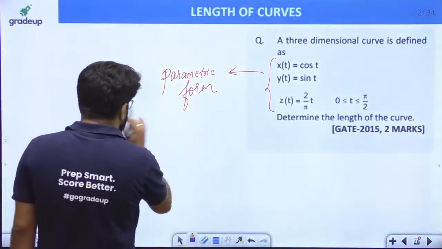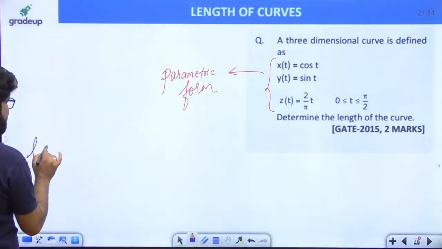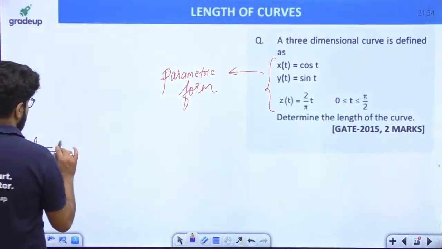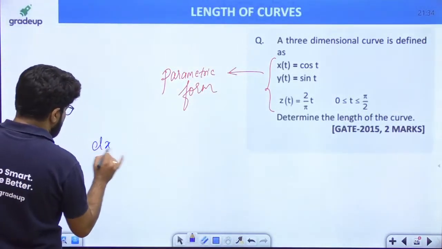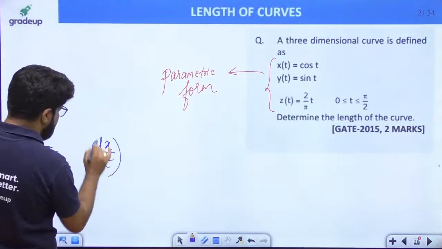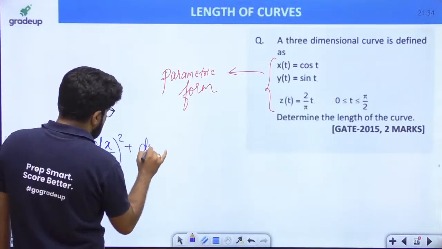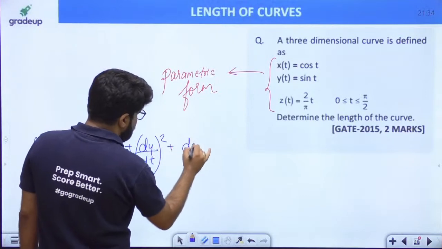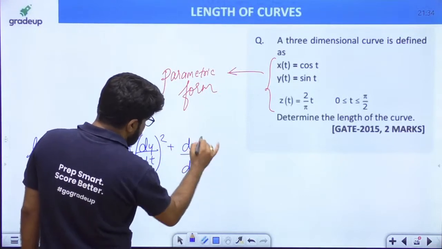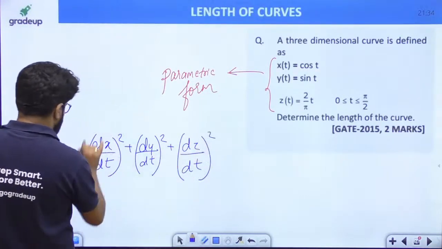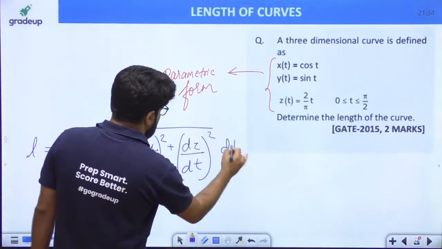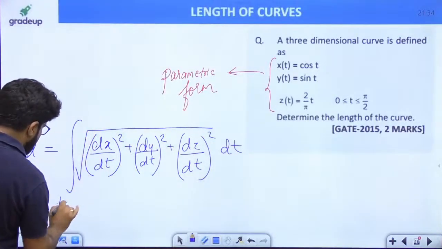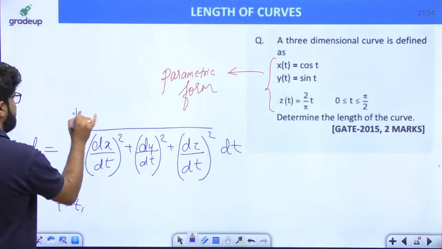So what is the length of the curve in parametric form? The length is given by the integral from t equal to t1 to t equal to t2 of under root of (dx by dt) whole square plus (dy by dt) whole square plus (dz by dt) whole square dt.